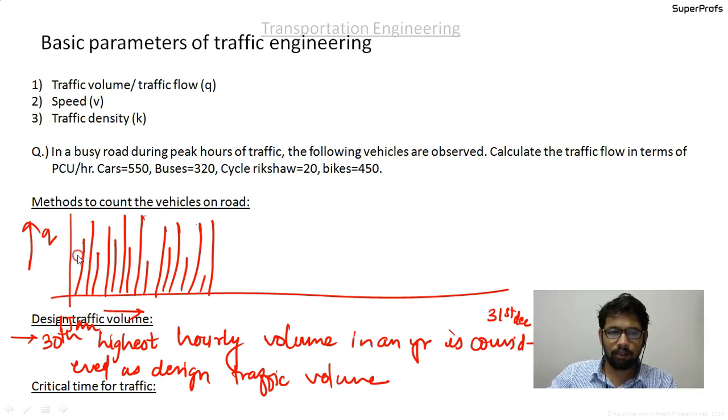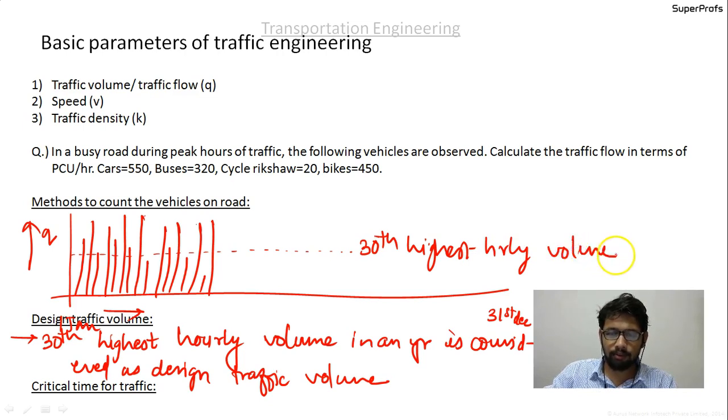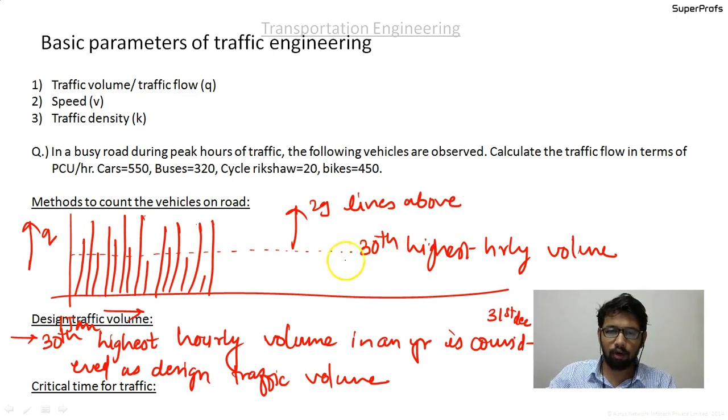We will draw a line over here touching the 30th highest hourly traffic volume. This line. So there are 29 lines above this, and all others are below.